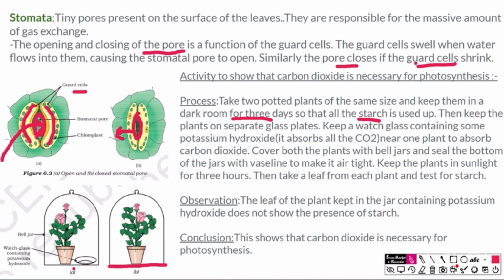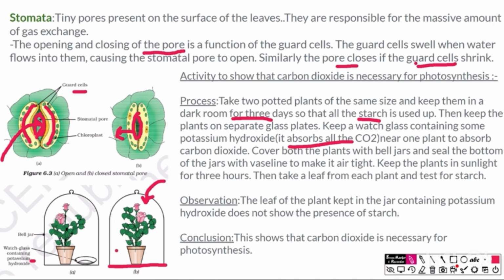Now what do we see? In one bell jar we have kept potassium hydroxide. Why have we kept potassium hydroxide? Potassium hydroxide is a special compound and it absorbs all the carbon dioxide. So now no carbon dioxide can enter the bell jar because the bell jar is sealed.